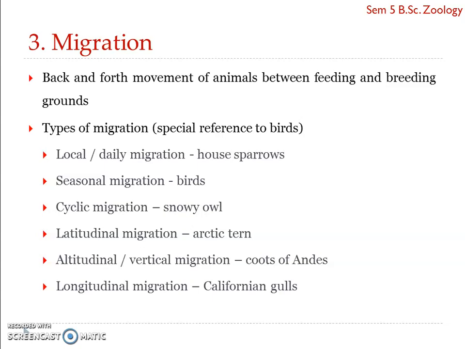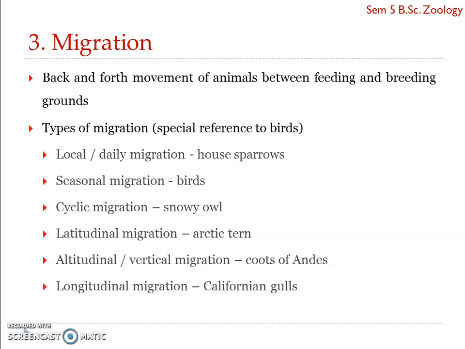Now, with respect to bird migration, there are different types of migration identified. The first one is daily migration or local migration, wherein the animals take up daily migrations from their resting sites to the feeding areas. For example, house sparrows will move from their nest or the resting site to the feeding site and move back to the resting site by the evening. So that kind of migration is referred to as a daily migration.